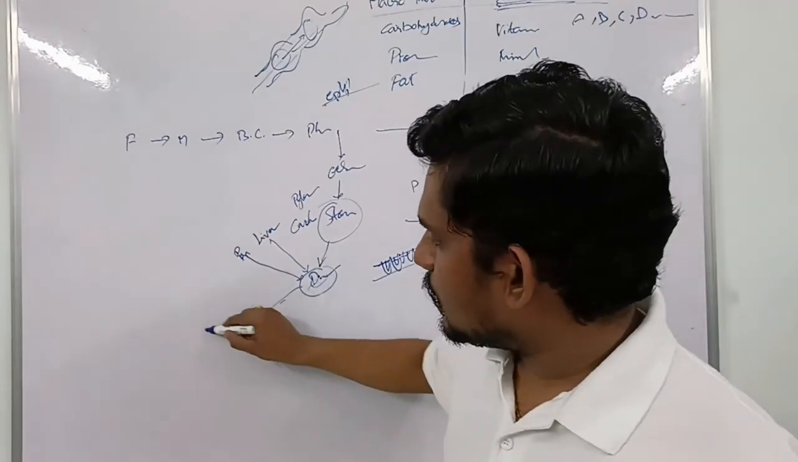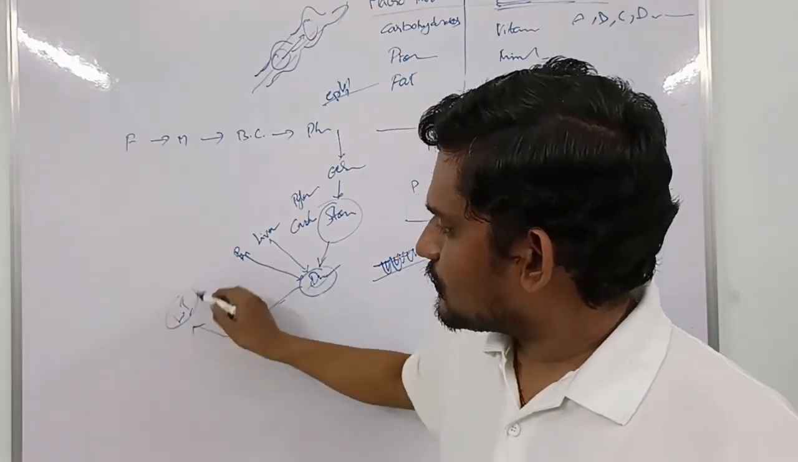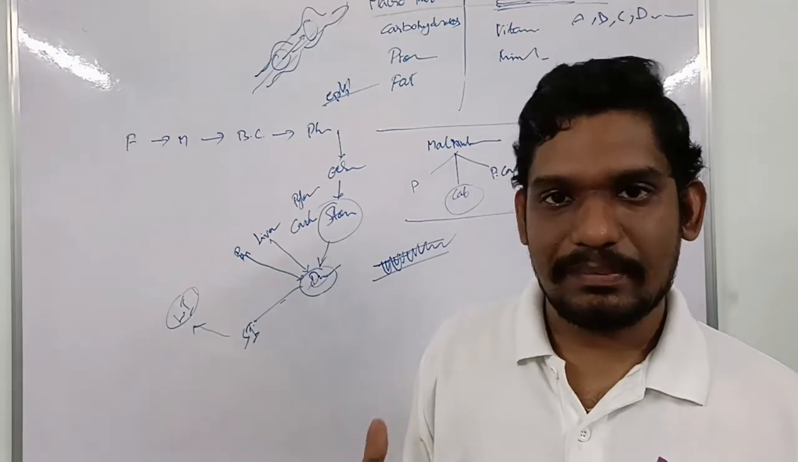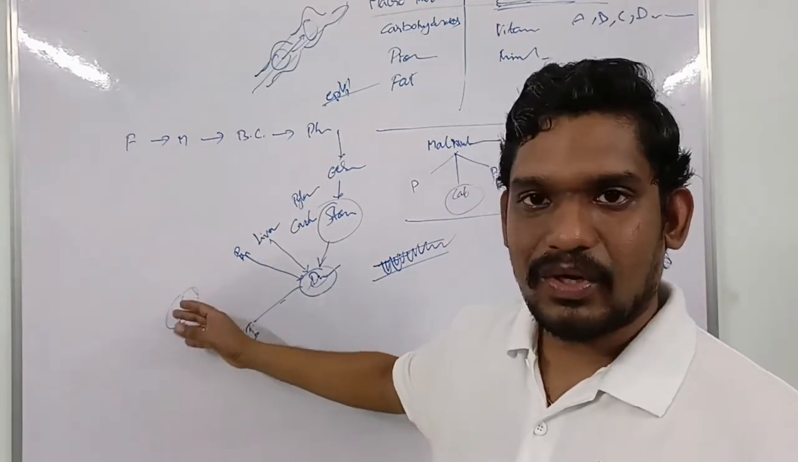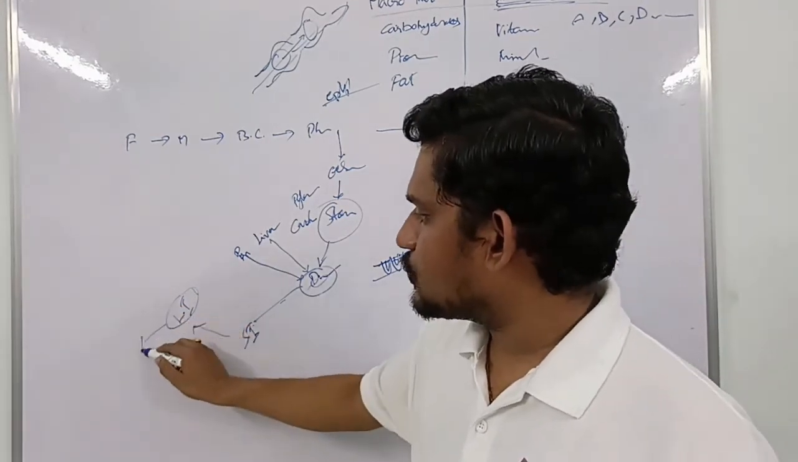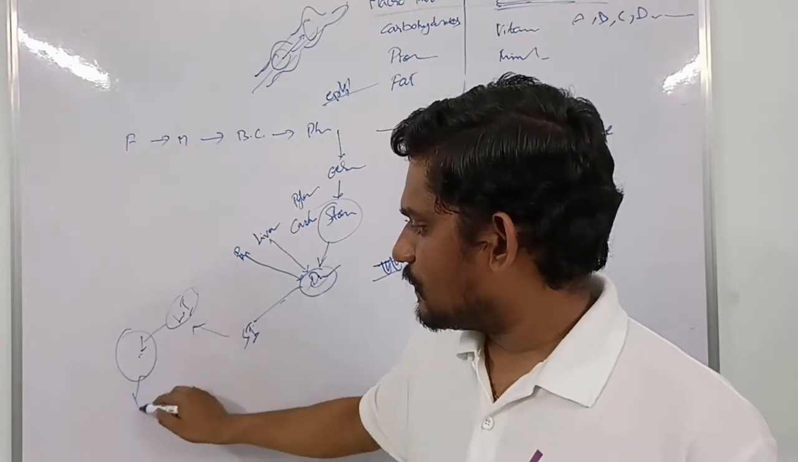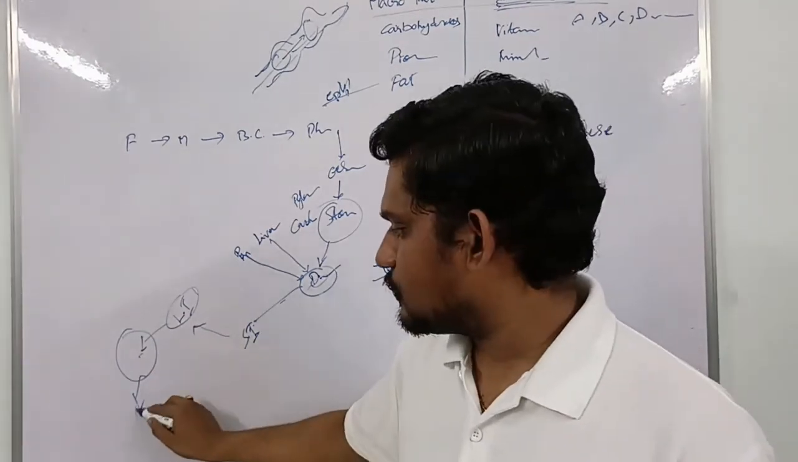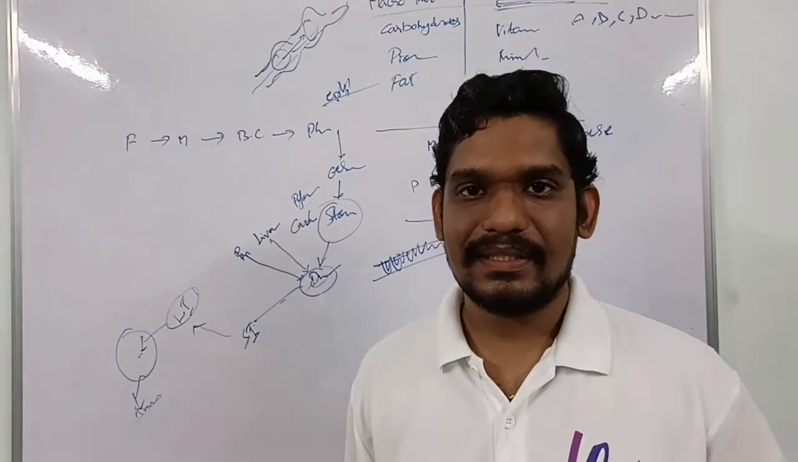After the small intestine, it reaches the large intestine. In the large intestine, generally water is absorbed. After more water is absorbed, the waste is stored in the rectum. From there, when the defecation process happens, it comes out from the anus.